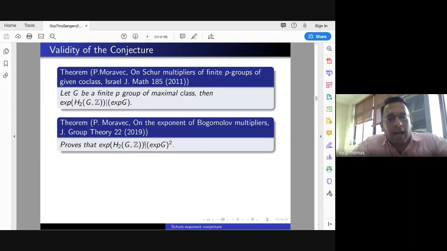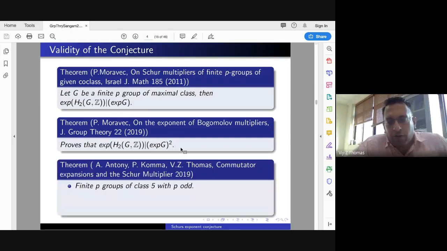So this is a new conjecture: whether the exponent of H2(G,Z) divides the exponent of G to the power 2 for all groups. It is written as a conjecture in this paper by Moravec. He gives some classes for which it is true, and he conjectures that it is true for all groups.